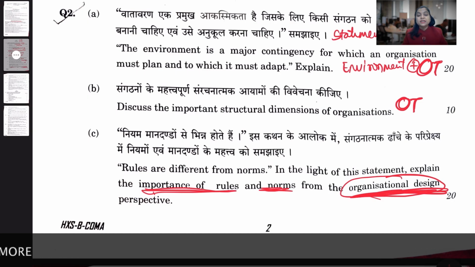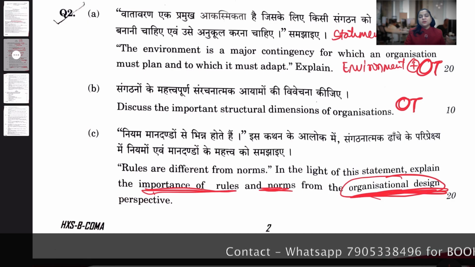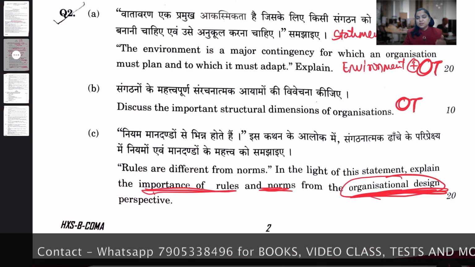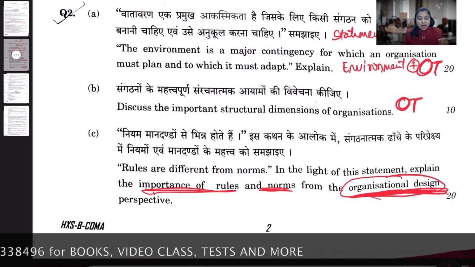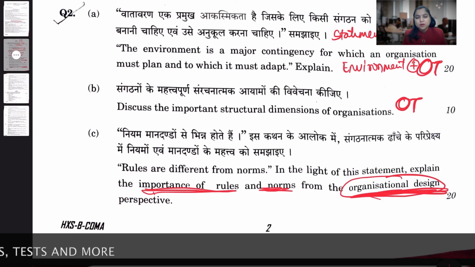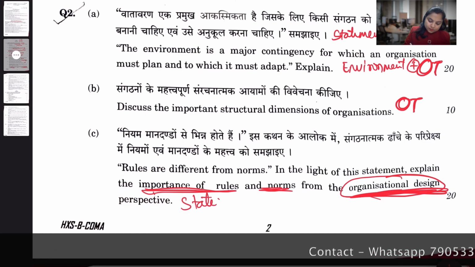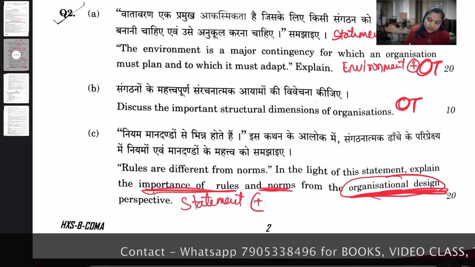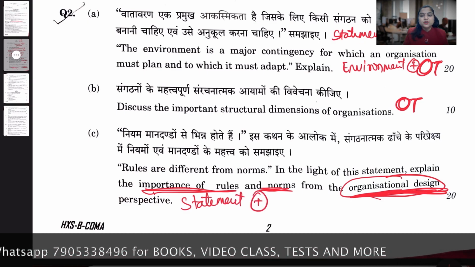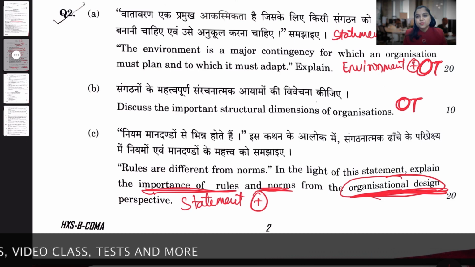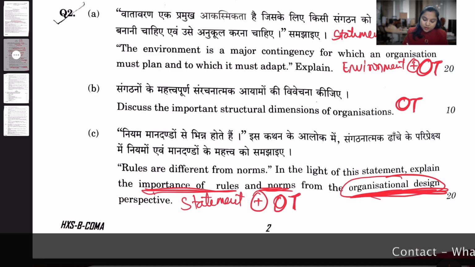If you can see the organizational design, but do you think if you learned only about the organizational design you can write it? No, this is the complete syllabus chapter, organization design, and it is related to your organization theory, a statement wise question. So it is a statement and it is related to your OD, that means organization design related, which is from the subject organization theory.